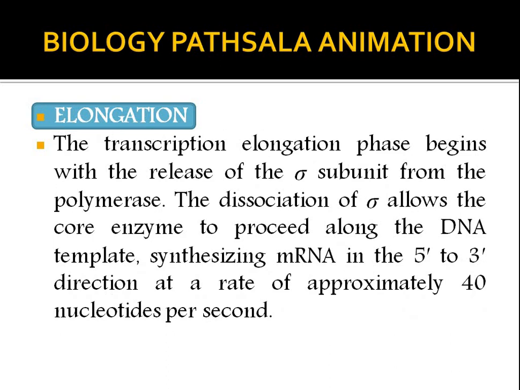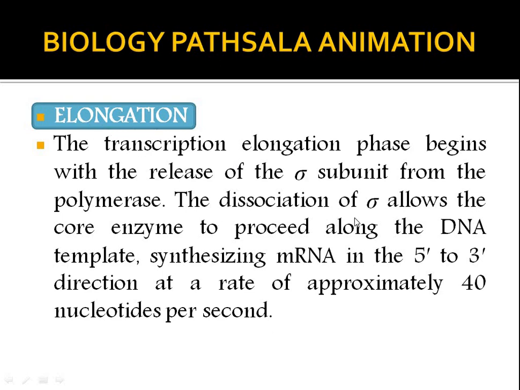Now we will discuss the elongation phase. So the sigma factor has bound to the core enzyme and the initiation has started. After that the sigma factor gets released from the core enzyme. Whenever the core enzyme releases the sigma factor, the elongation step of transcription starts.